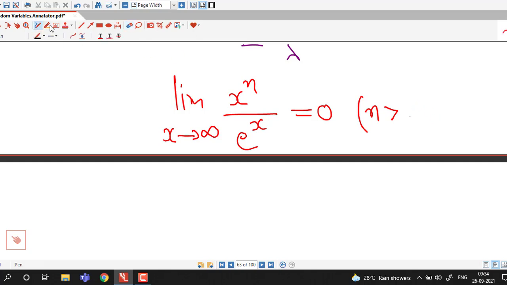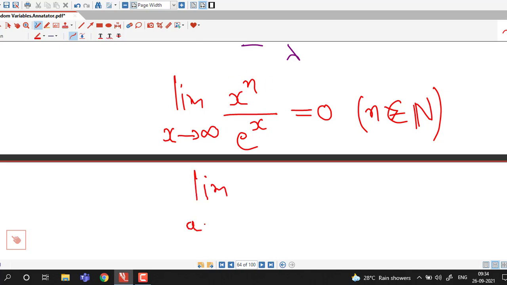Here we require natural numbers only. So if we consider any positive integer n and we have x raised to n over e raised to x, then we can directly write 0, because exponential function grows faster as compared to polynomial function.